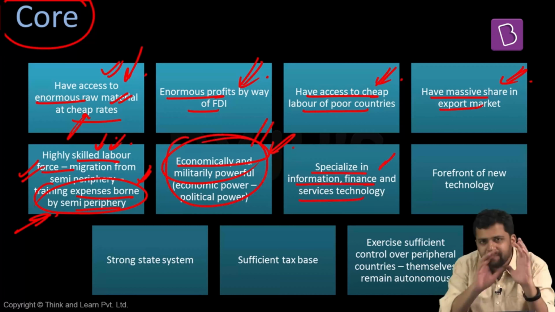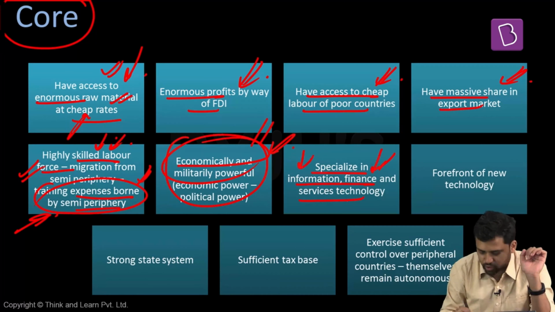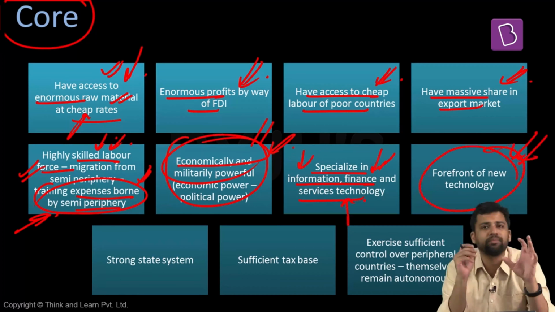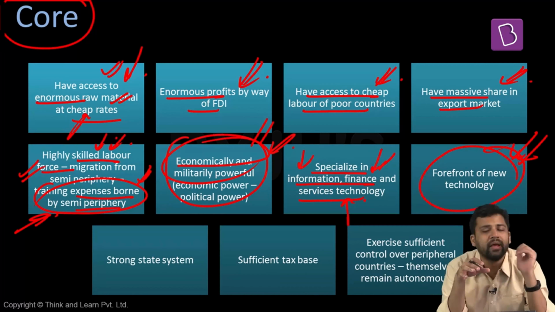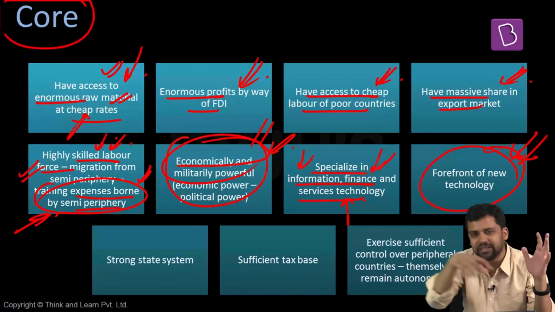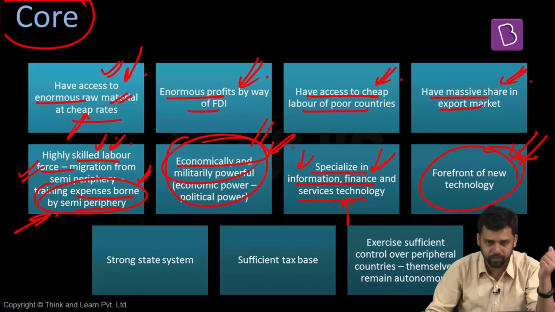They will specialize in particular kinds of services: information technology, finance technology, services technology. They are at the forefront of new technology. New kinds of scientific development take place here. For example, nanotechnology and all these developments will take place over there. Over a period of time, they might come to other economies, but whenever it reaches other economies, at that point of time, the core economies will have developed something new.